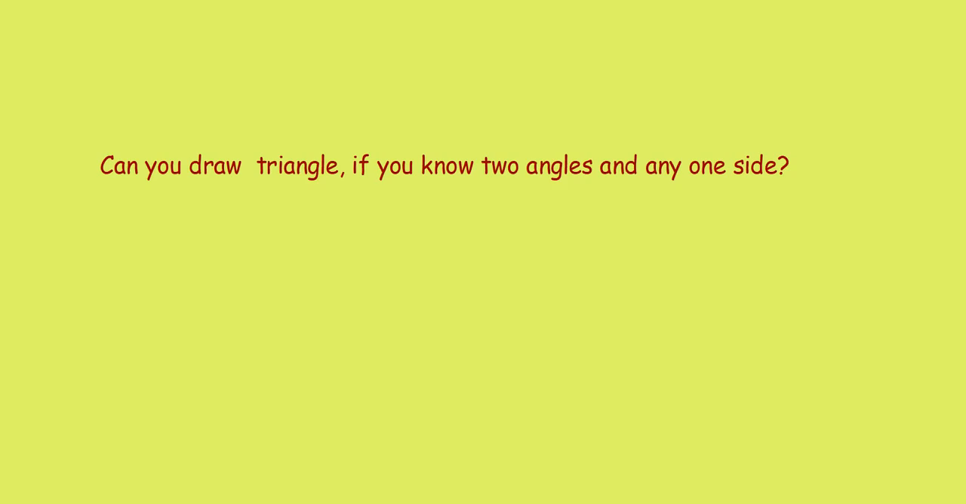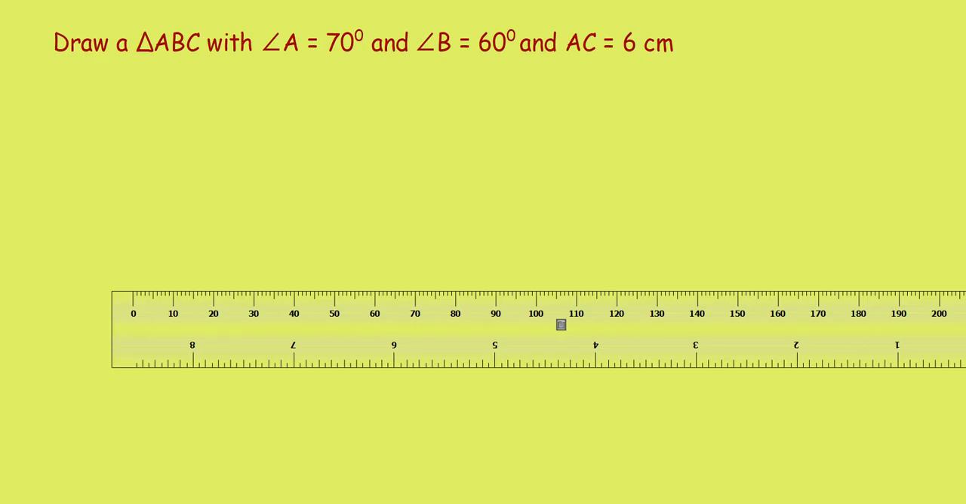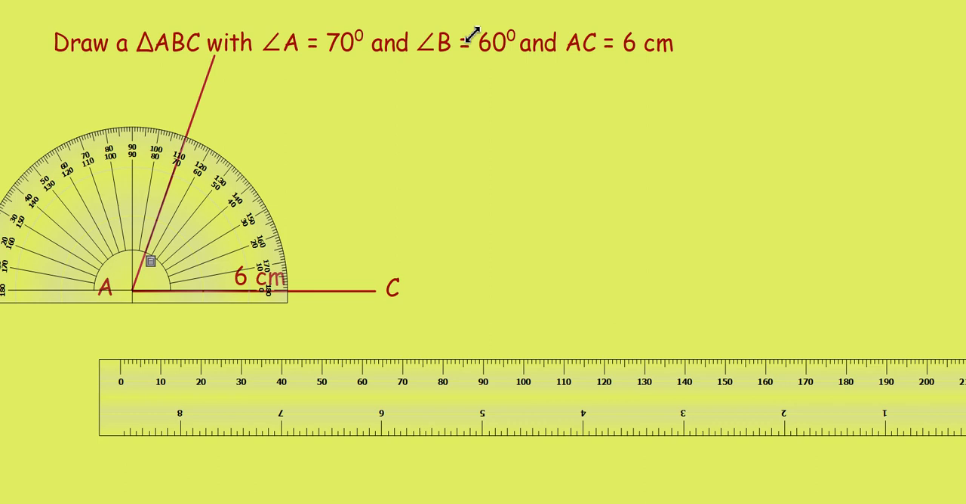Can you draw a triangle if you know two angles and any one side? Let us try it. Draw a triangle ABC with angle A 70 degrees, angle B 60 degrees and AC equal to 6 centimeters. That is, one side is equal to 6 centimeters. First, let us draw AC equal to 6 centimeters. Here you have AC equal to 6 centimeters. Now you can draw angle A equal to 70 degrees. Here, angle A is equal to 70 degrees. Then how will you draw angle B? With two angles and any one side, you cannot draw a triangle.